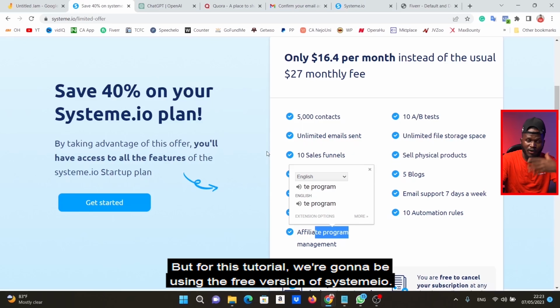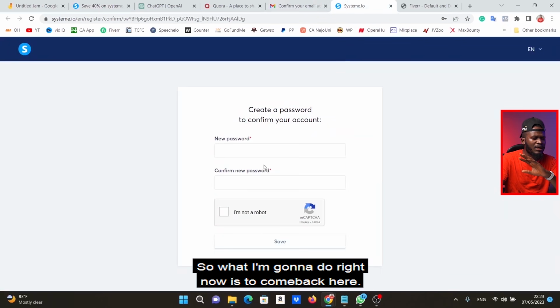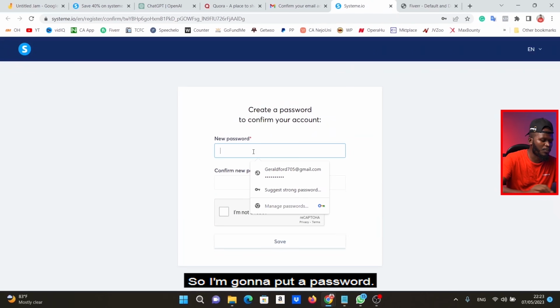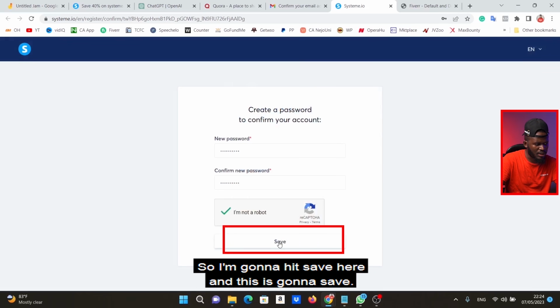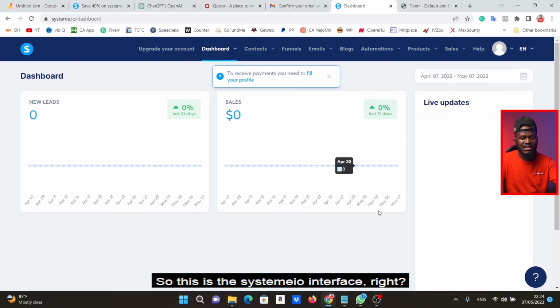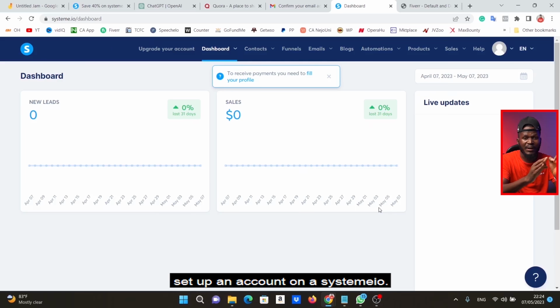But for this tutorial, we're going to be using the free version of System.io. So what I'm going to do right now is to come back here. So it says choose a password. So I'm going to put a password. I'm going to say I'm not a robot. Okay, so I'm going to hit save here, and this is going to save. So this is the System.io interface, right? We have chosen an affiliate program to promote, and we have set up an account on System.io.